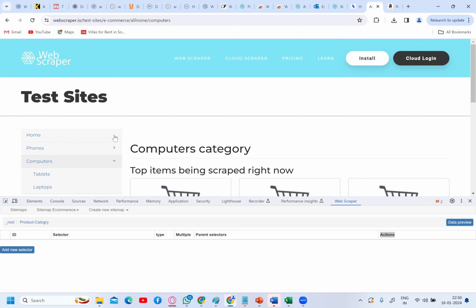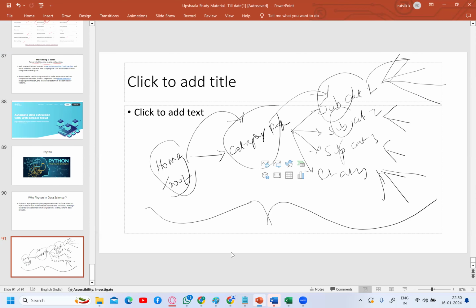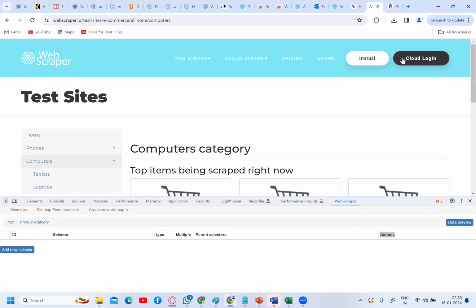So that is the reason why you should have this path. I'll show you. You will get this finally once you program your tool. You will get a tree structure like this. First root, which is the home page, then the category page, then you get subcategories, like a tree structure. If you are getting a tree structure, whatever you are doing is right. The data extraction is right. Otherwise, it is wrong. Some problem is there. So always remember, you need to create the subcategories under the category page.